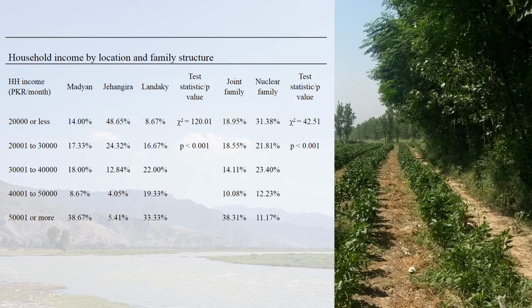I also want to highlight the difference in income. First, across locations, we see that Jangajera reports a lower income than both Madian and Landaki. And second, joint families report a higher income than nuclear households in this context.